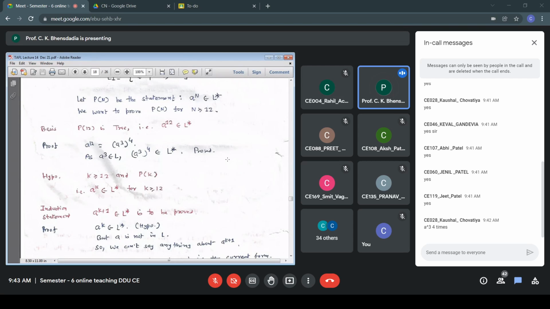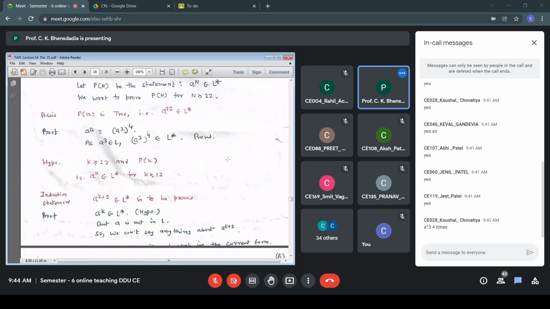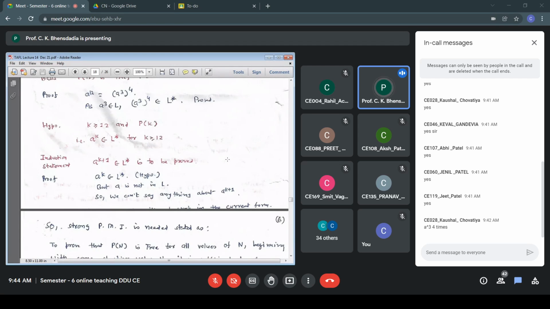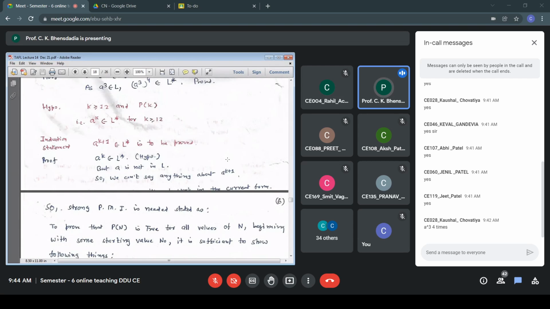Either we can write a to the power k minus 2 times a^3, or maybe we can write a^(k+1) equal to a to the power k times a. But then again, a is not there in L, so we cannot make any further progress in proving a to the power k plus 1 is in L star. So what we do, we try another form of PMI called the strong form of PMI. Next we try what is called the strong form of PMI, which is stated like this.